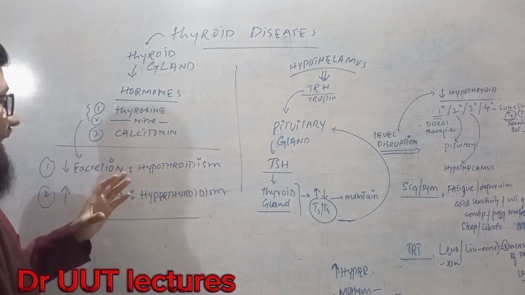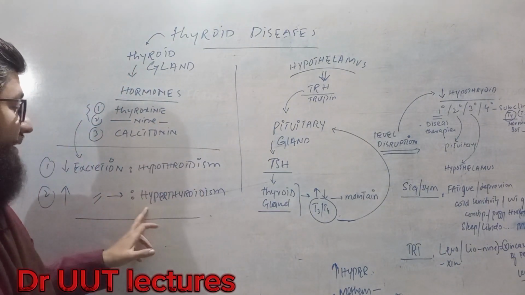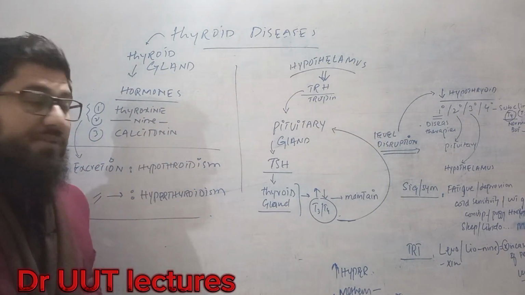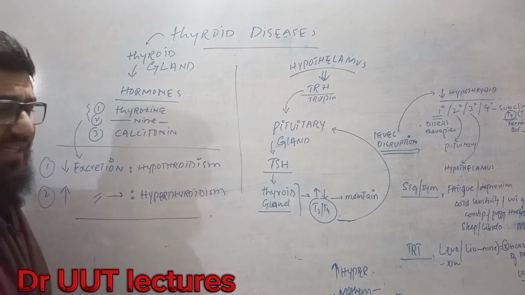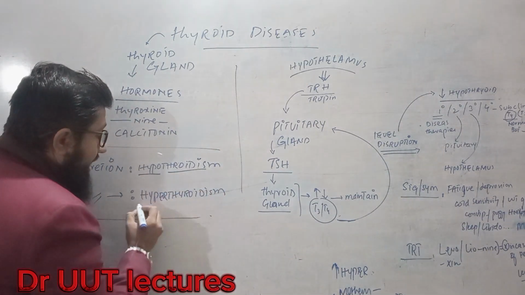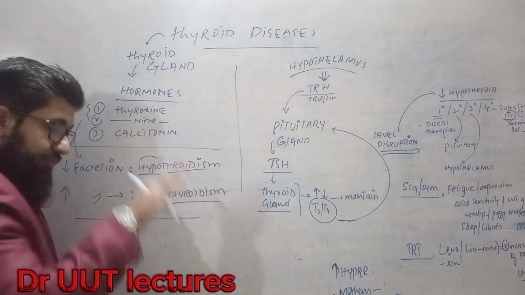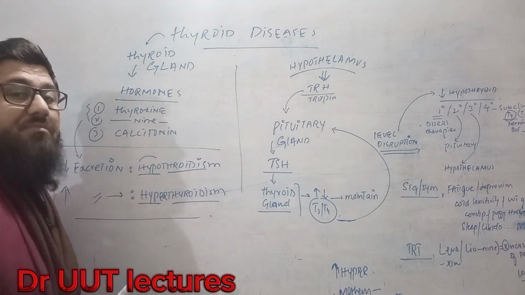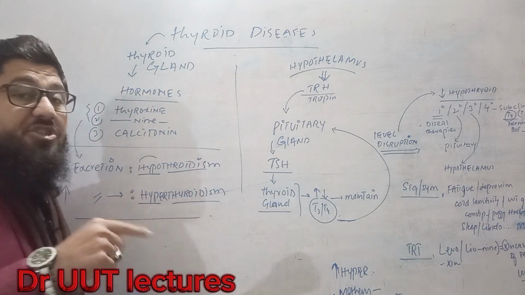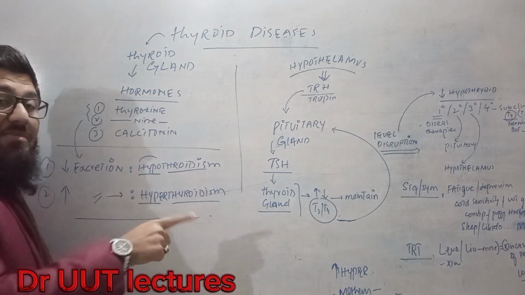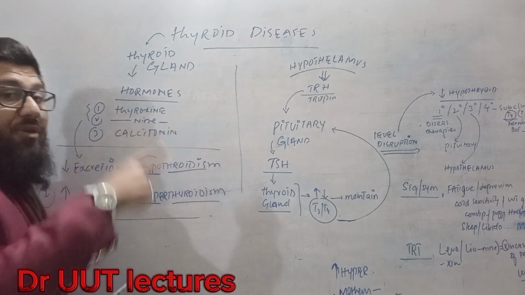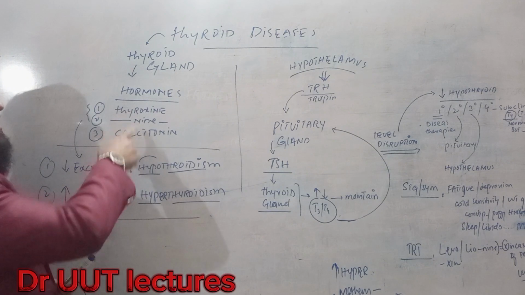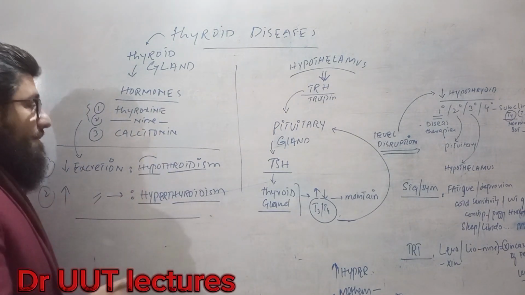Okay, now if the secretion of these glands is increased, we call it hyperthyroidism, and if the secretion of these hormones is decreased, then we call the condition hypothyroidism. The words are telling you guys: hypothyroidism, hyperthyroidism. Hypo means less, low. Thyroidism, function of the thyroid gland, and hyper means more. So if hyperthyroidism is there, there will be an increase in the release of thyroxine, triiodothyronine, and calcitonin. And if there is a decrease in the function of the thyroid gland, there will be a decrease in the secretion of thyroxine, triiodothyronine, and calcitonin.